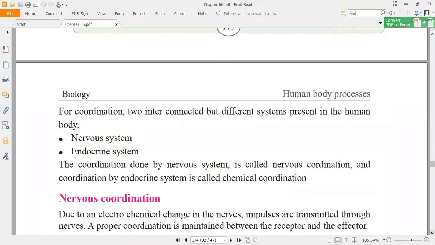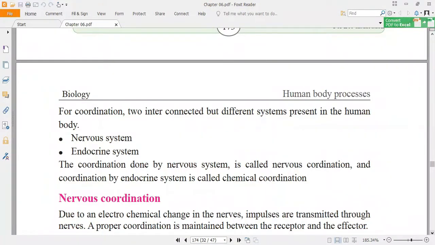So in this session, we are going to discuss the nervous system, right? Coordination done by the nervous system is called nervous coordination. Normally the endocrine system is chemical coordination, right? The hormones are secreted into the blood, and according to the concentration of the hormone, a particular effector, a particular muscle, will respond to it, right?